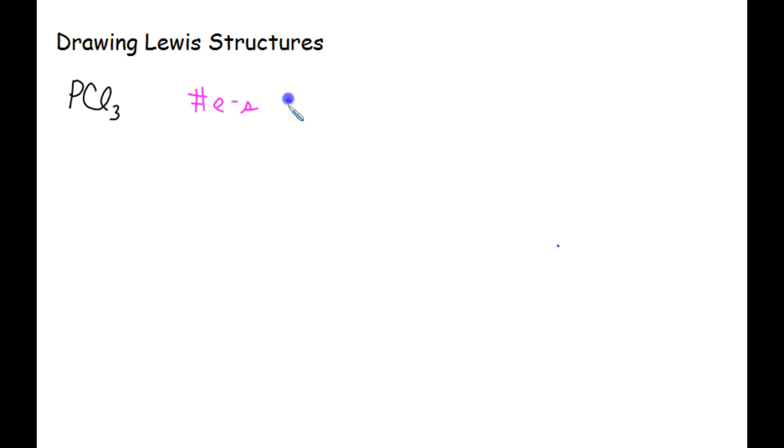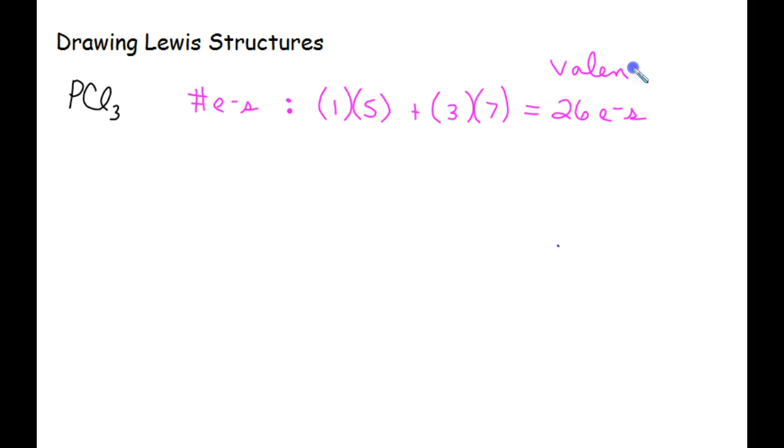And how do we know that? We look at our periodic table. Phosphorus is in group 15, so it's going to have 5, and there's only one of it. There are 3 chlorines. Chlorine is in group 17, so it has 7. So we have a total of 26 electrons. Remember that we are only talking about the valence electrons, the outermost ones.